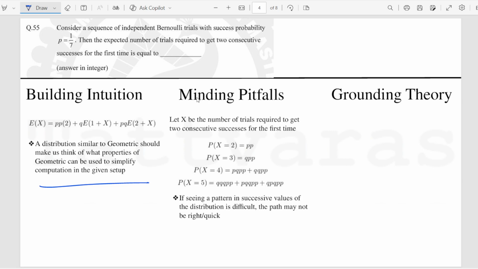And think about it like a Mario game. You are going to play the Mario game until you win the first two levels, and you are counting the number of times you have to play. So, how can this happen? The best case scenario is, and we will think recursively, you win the first two levels in the first shot.